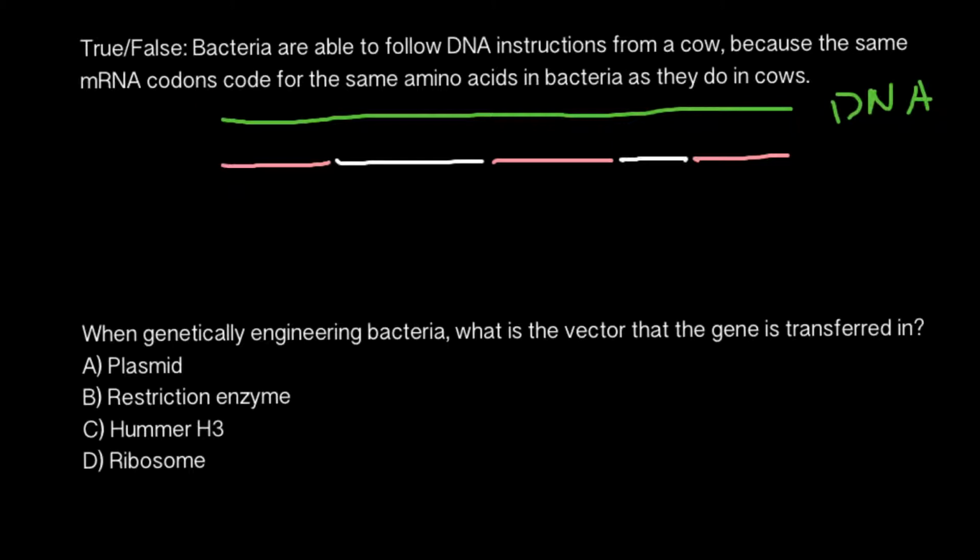We cannot just insert it into a prokaryotic organism such as bacteria, because the prokaryotic organism just wouldn't be able to process these introns. So this is premature messenger RNA and this is mature messenger RNA. Of course this is continuous. I just use gaps in between in order to show you that here introns would be excised and this mature messenger RNA would be made.